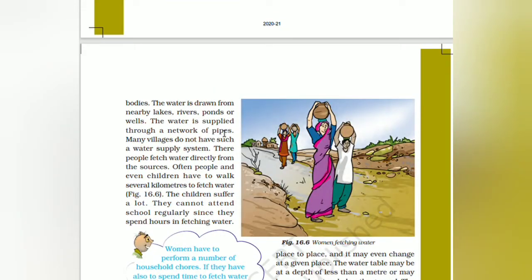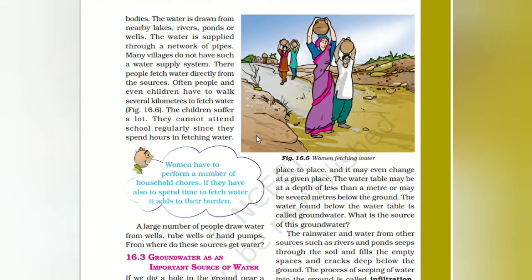The water drawn from nearby lakes, ponds and wells is supplied through a network of pipes. Many villages do not have such a water supply. These people fetch water directly from the sources. Often people and even children have to walk several kilometers fetching water. Children suffer a lot. They cannot attend school regularly since they spend hours fetching water.